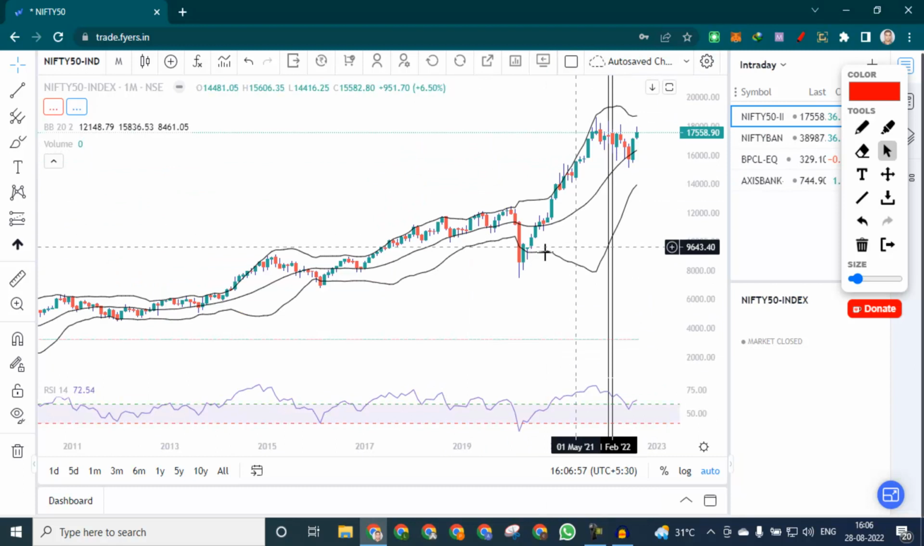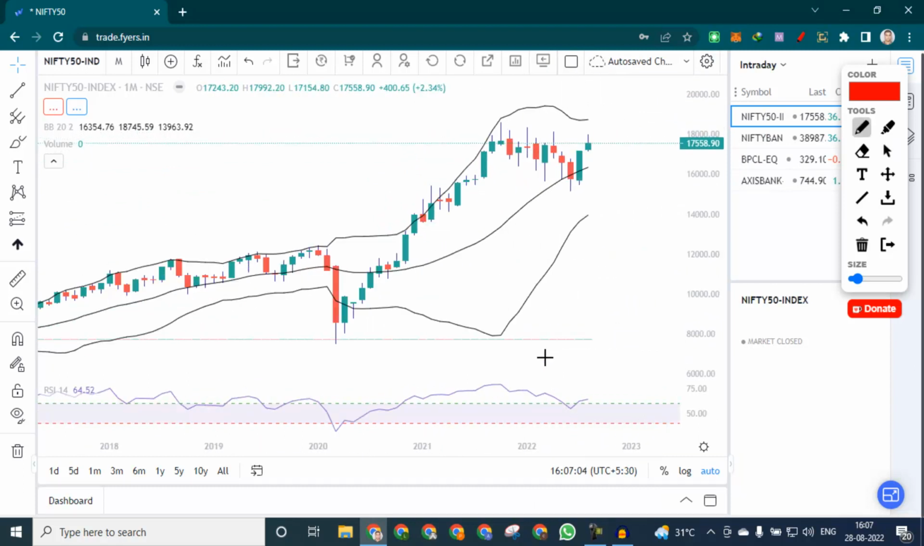So if we look at the monthly chart, it is bullish. It tried to come down but then recovered and closed above RSI 60. That is a bullish sign, and it is also maintaining a lower trend line. So as long as the 18,000 level is not crossed, we are not expecting a bigger move on the upside.